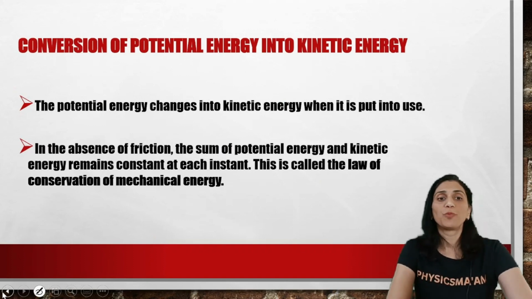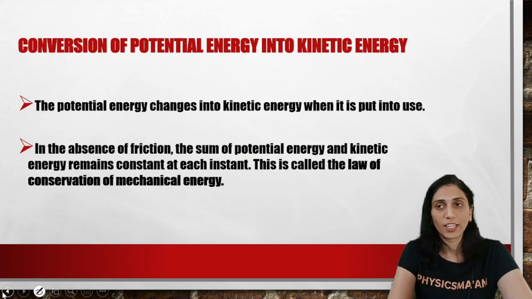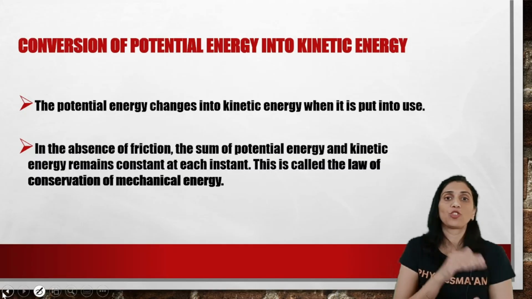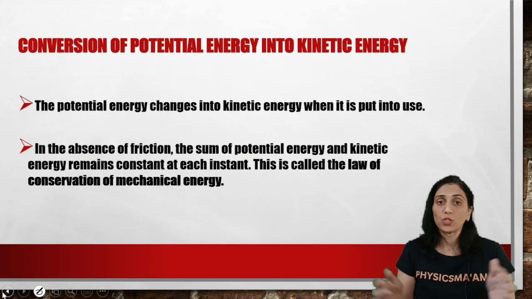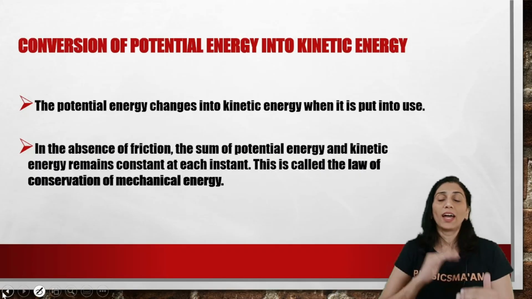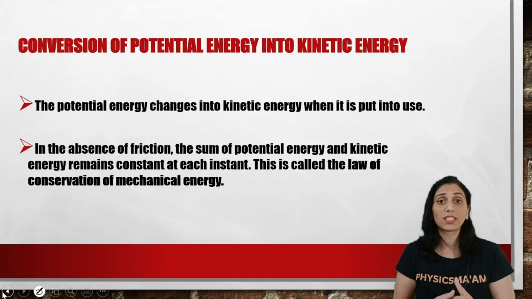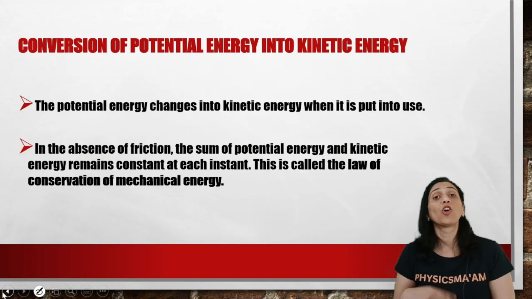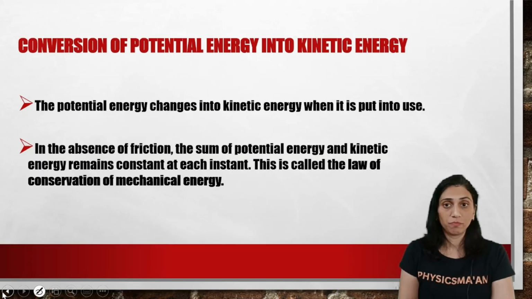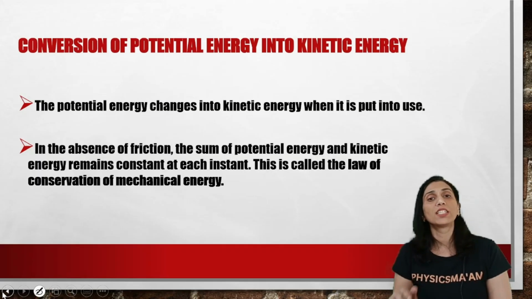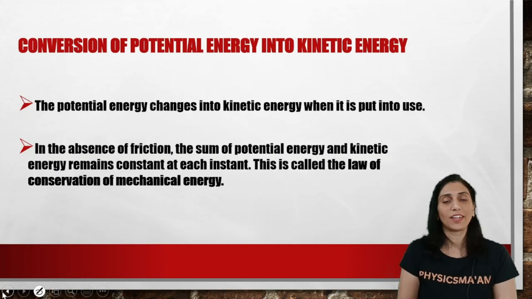Now, conversion of potential energy into kinetic energy. We have seen that the mechanical energy is a combination of potential and kinetic. So they will always be there, and one form will always get converted into the other. Potential energy cannot be put into work directly. For the potential energy to be used, it will always get converted into kinetic energy.